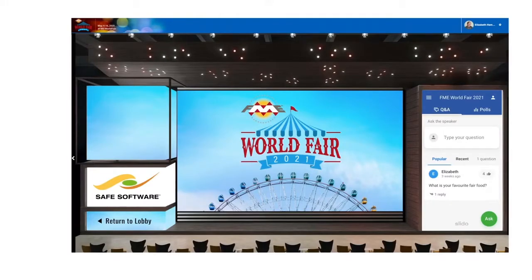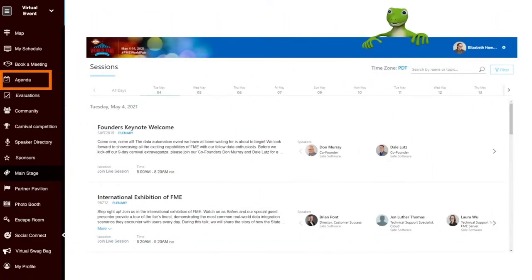You won't want to miss these special feature films. On the right panel of the theater, you can use this Q&A role feature to ask any questions you may have for our on-screen FME experts to answer at the end of the show. You can view all sessions taking place at the event alongside all features at the carnival, which we'll go through in this toolbar menu. For many of the sessions, you can watch them on demand and join a live Q&A room by clicking a link to the left of the video player.